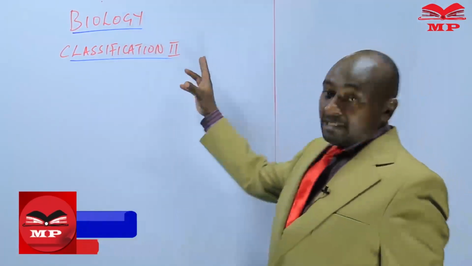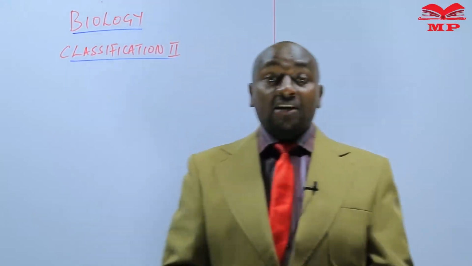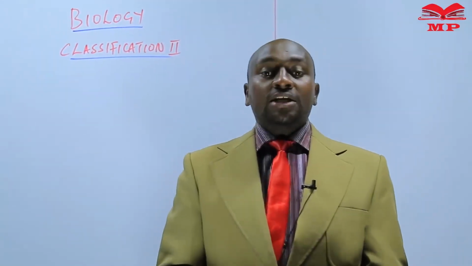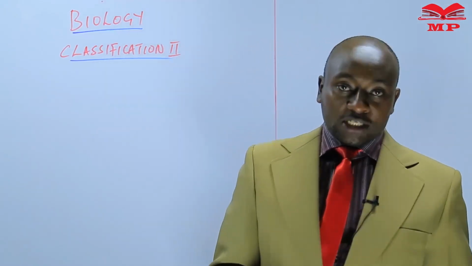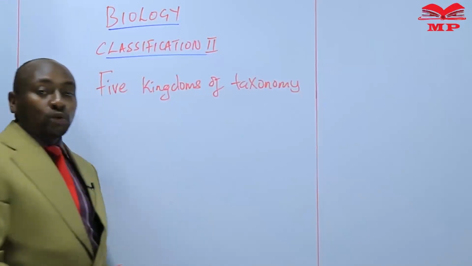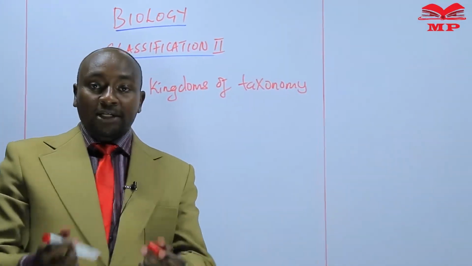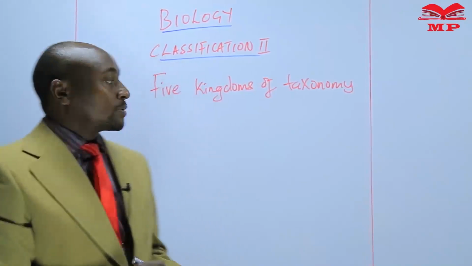I'm going to take you through biology and the topic is classification 2 as indicated here. In classification 2, the first subtopic that we shall start with is the 5 kingdoms of taxonomy. So we look at the 5 kingdoms of taxonomy, and here is a list of the 5 kingdoms.